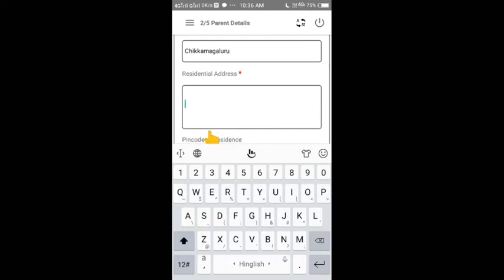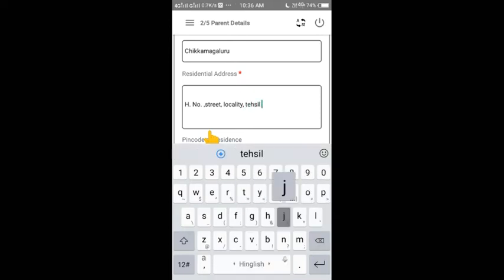And residential address, small to big level. It means first house number, after that street, and after that locality, and after that tehsil or district, you can fill taluka, tehsil, district.